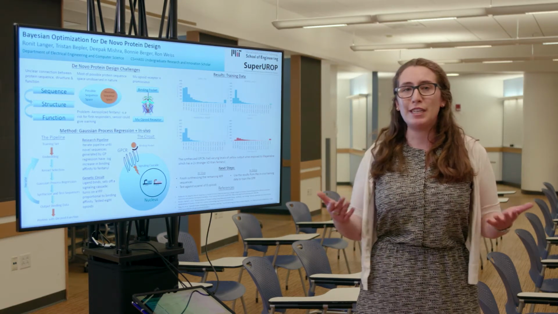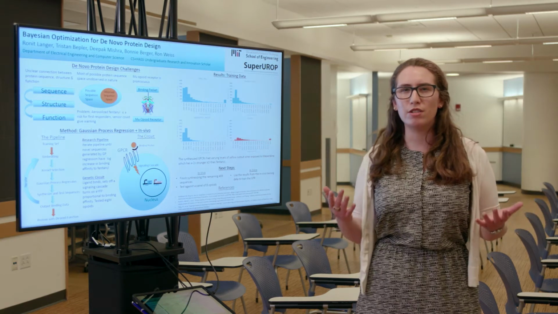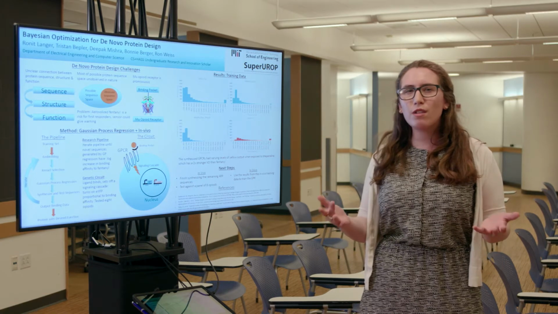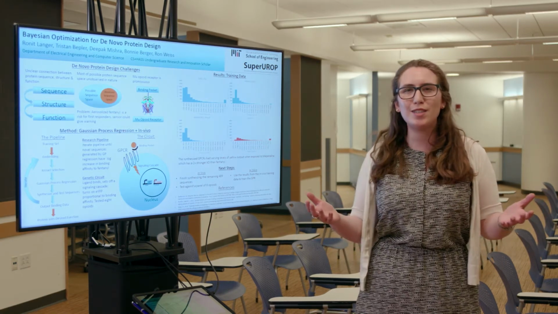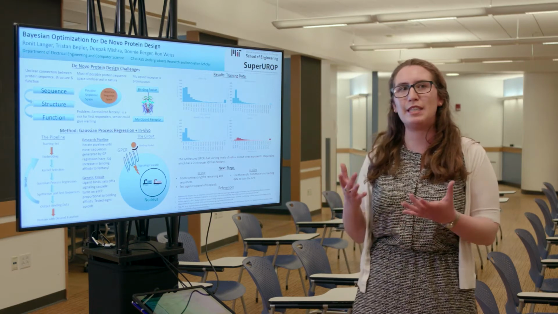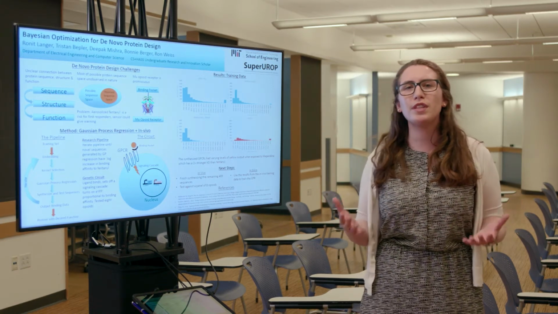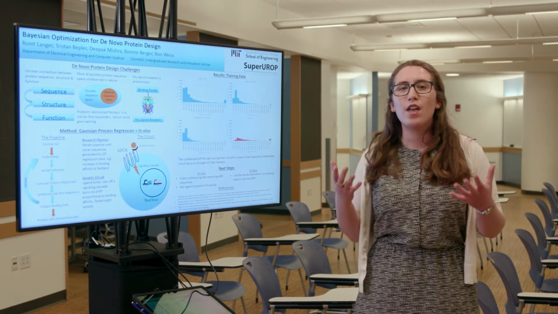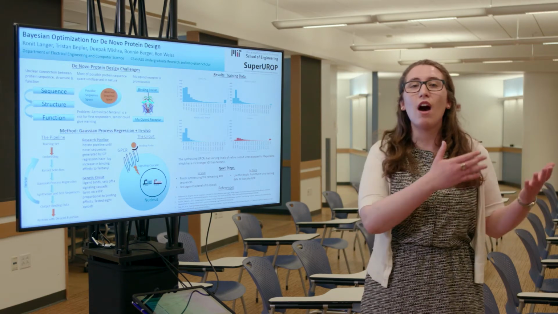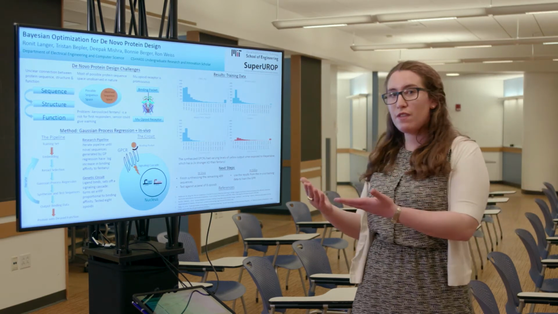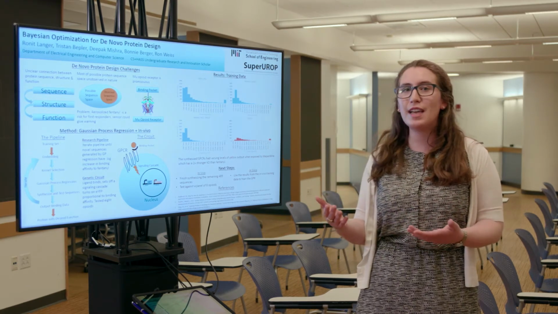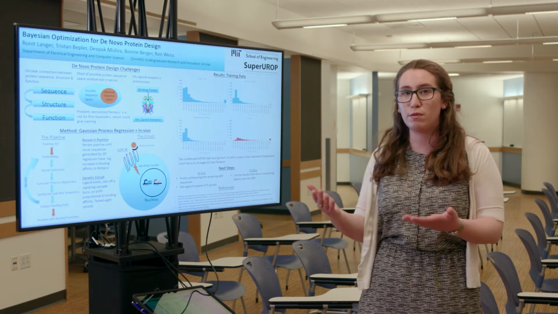The problem in protein engineering in general is that we don't have a good understanding of the relationship between sequence, structure, and function of a protein. Also, the possible sequence space that exists when you have 20 amino acids is so much larger than the observed amino acid space that we see in nature. And so what we want to do in this project is to be able to take the mu opioid receptor and mutate it in silico, meaning on the computer, and then build it in vivo and test it in living cells such that we can speed up this process and create more powerful protein sensors.